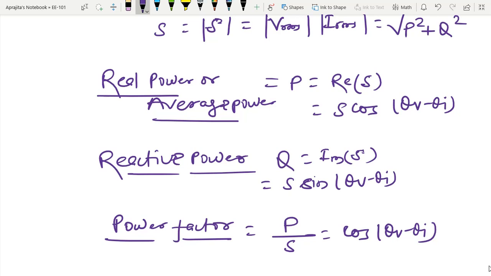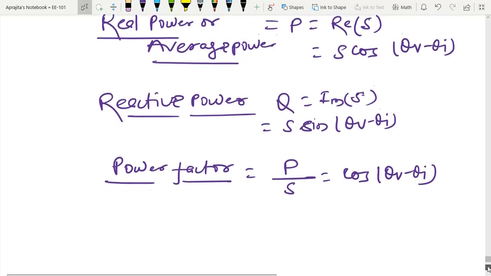people have coined the notion of the complex power, and one can also represent this power in a geometrical way.